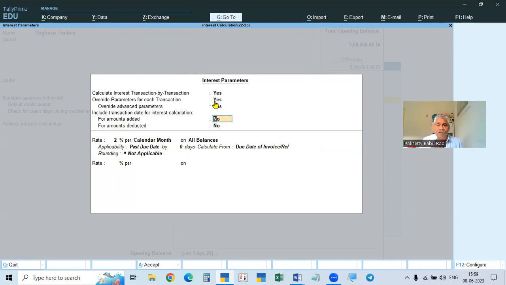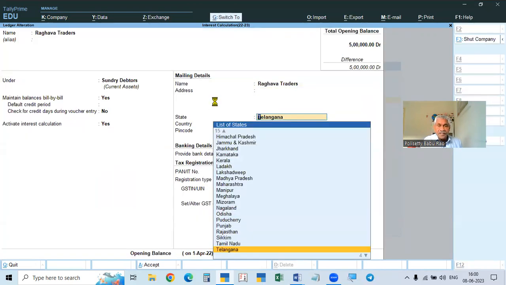Okay. Every time it will ask you, so we have to check the settings, whether correct or not. Then only it will calculate correctly. So here I will take always, okay, and due date of invoice. Okay. So this is completed.